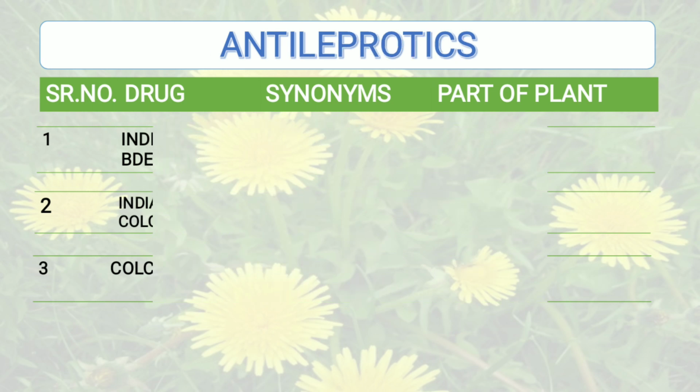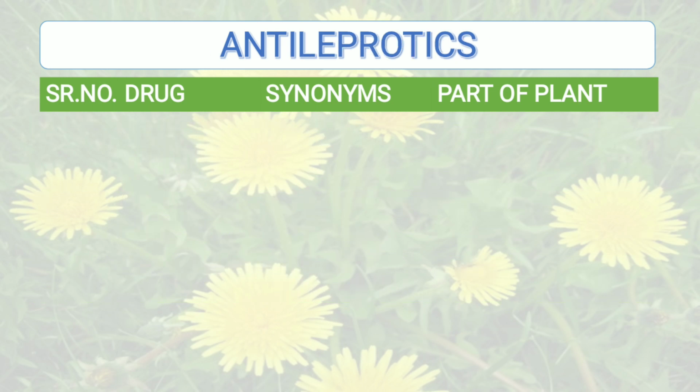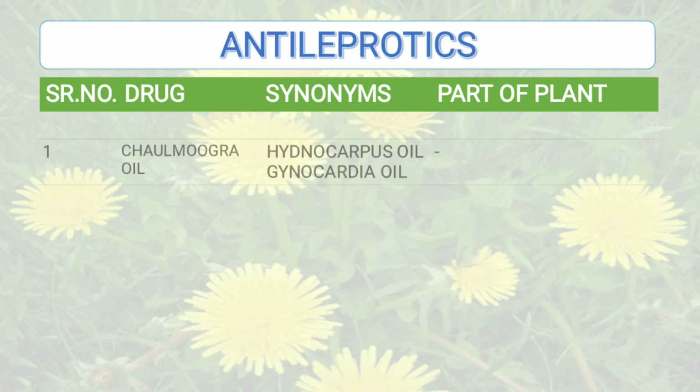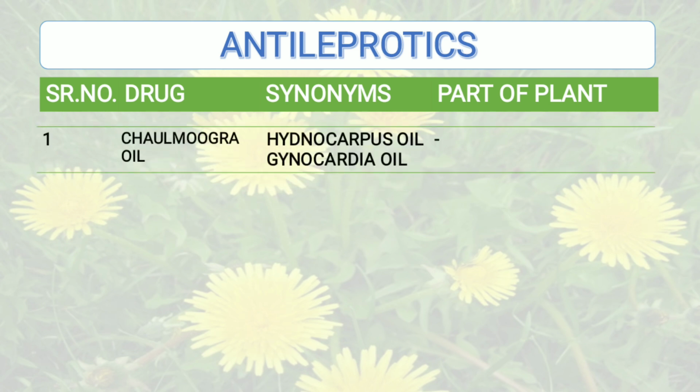Then moving to the next drug, that belongs to the class of antileprotics. These drugs are used in the treatment of leprosy, and the drug is chaulmoogra oil. Synonym of chaulmoogra oil is hydnocarpus oil, also Gynocardia oil, and these are the fixed oils which are obtained from ripe seeds, therefore part of the plant is not applicable.